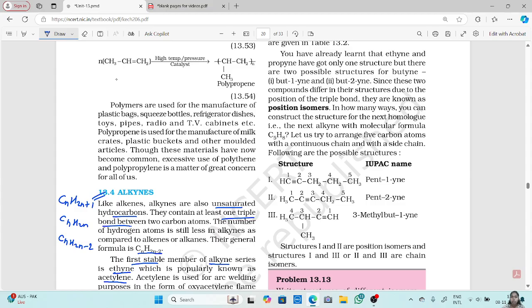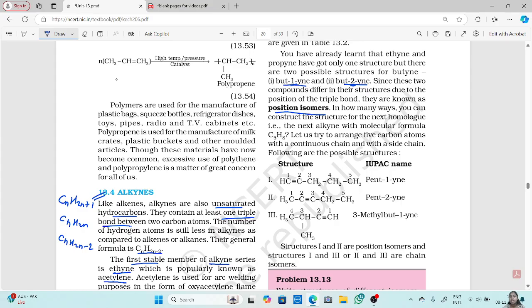Since these two compounds differ in their structure due to the position of the triple bond, they are known as position isomers. So but-1-yne and but-2-yne, since the triple bond changes its position from 1 to 2, are called position isomers, and the phenomenon is position isomerism.